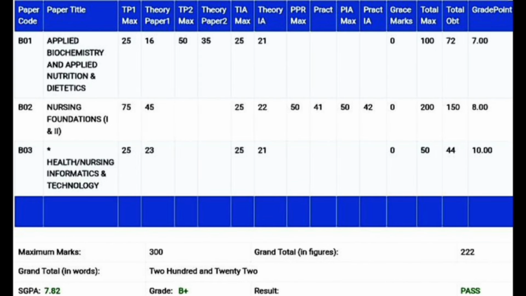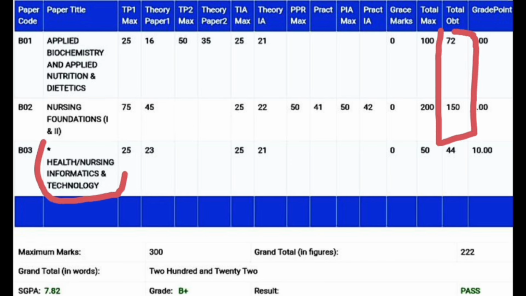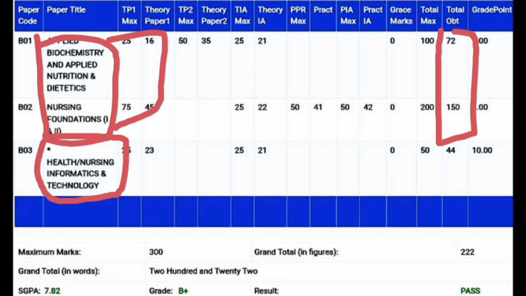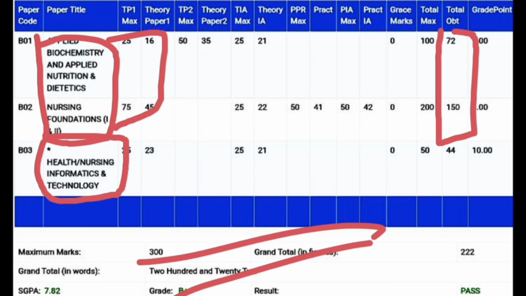It is based on the percentage and the calculation of all the total marks you have scored, excluding the subjects which you did not write in your RGS examination. As you know, you only wrote allied nursing and nursing foundation subjects. For that reason, you should only count these two subjects' marks for your total percentage. We should not include other subjects mentioned in the RGS mark sheet. Okay, so this is how your final grade will be calculated.